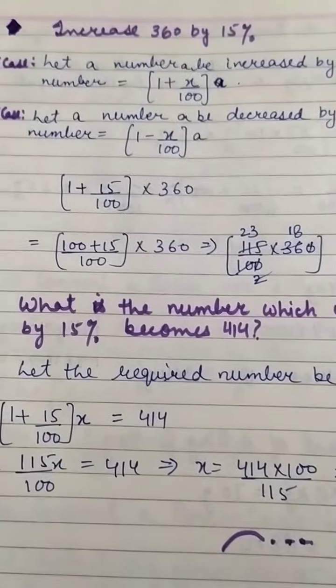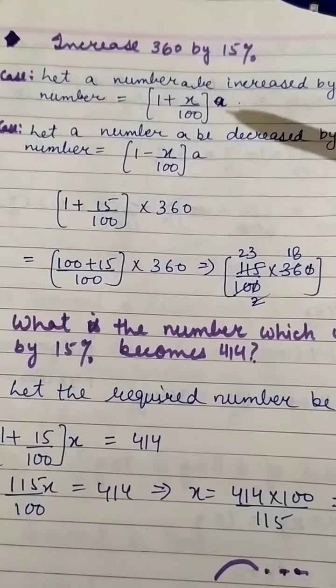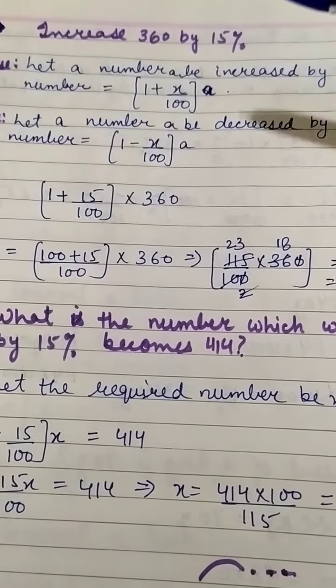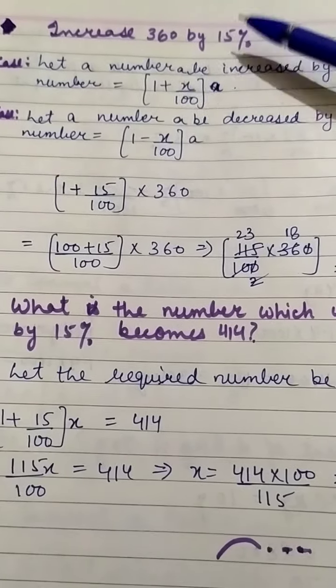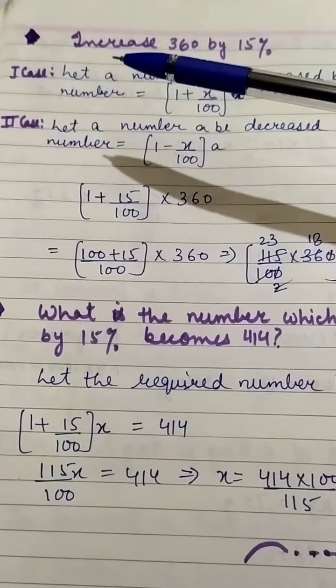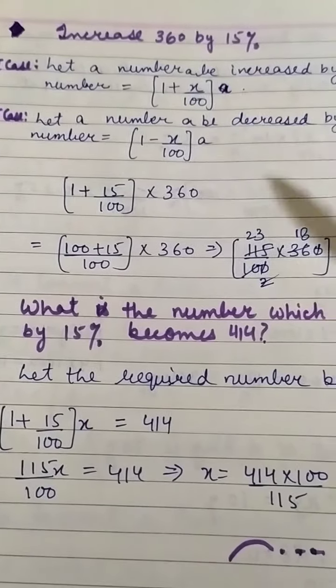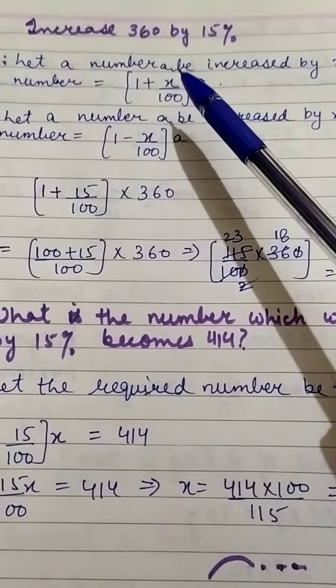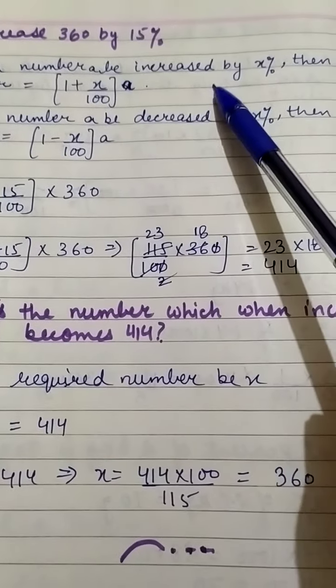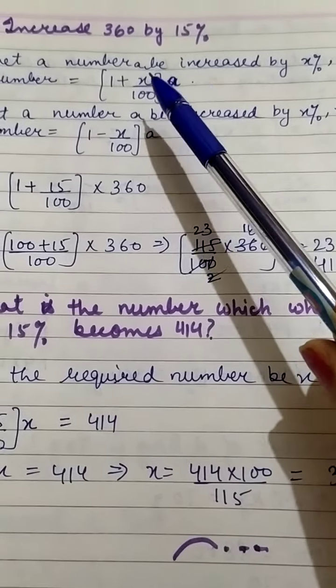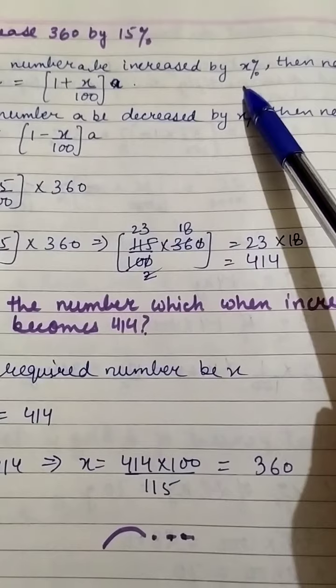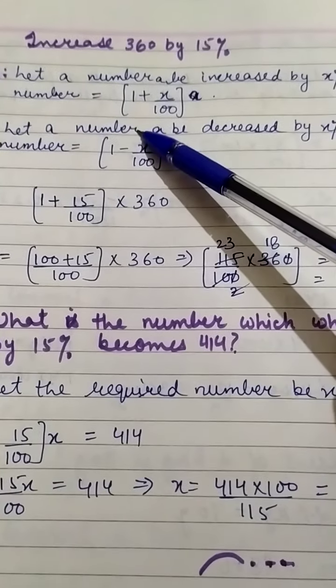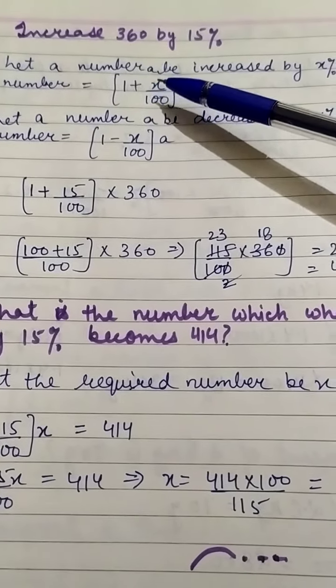Okay. Now one question is: increase 360 by 15%. Children, for increase and decrease we have two cases. In the first case, let there be a number a increased by x%, meaning some number a is increasing by x%, then the new number formed will be 1 plus x upon 100 into a.